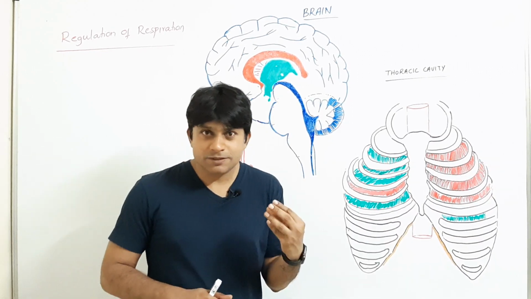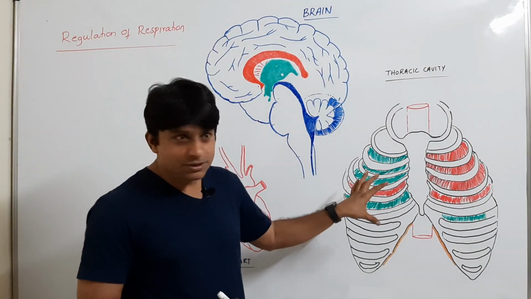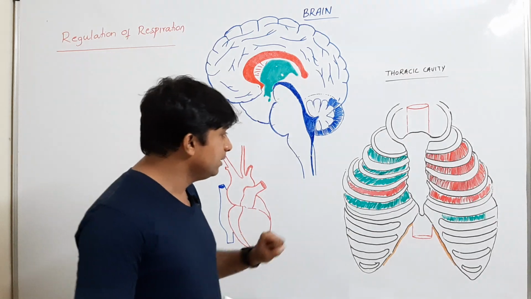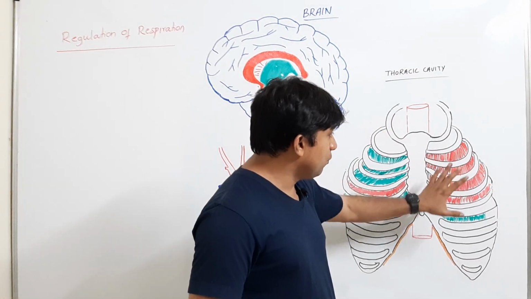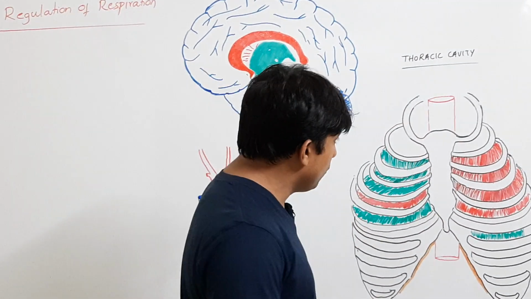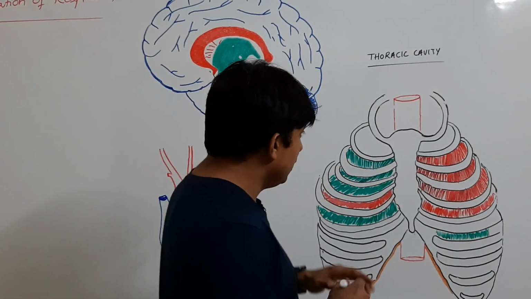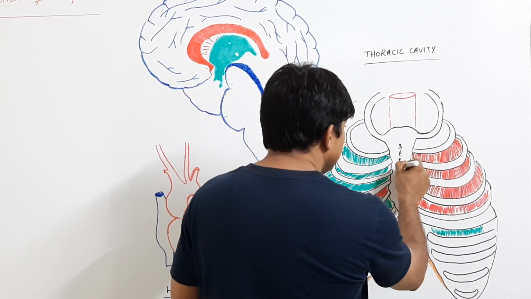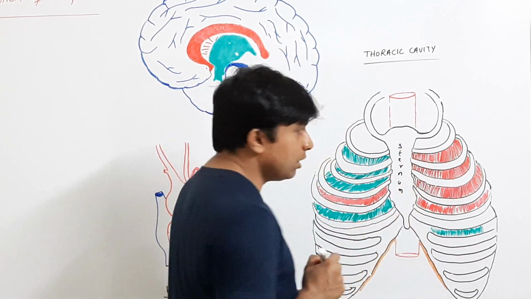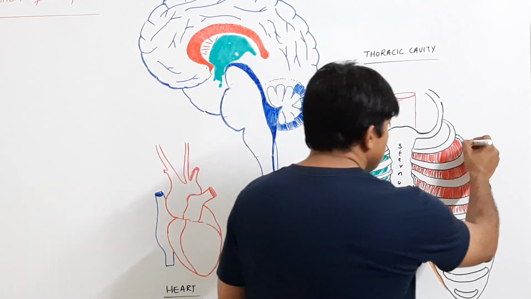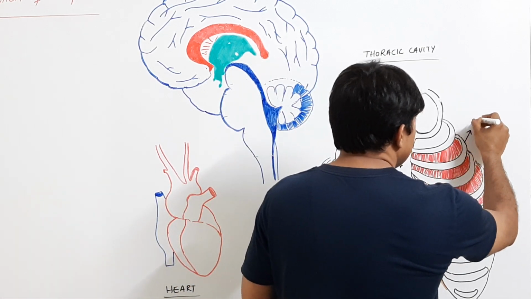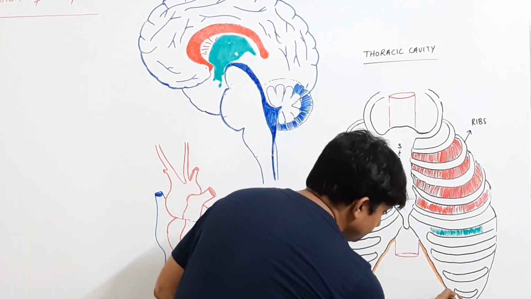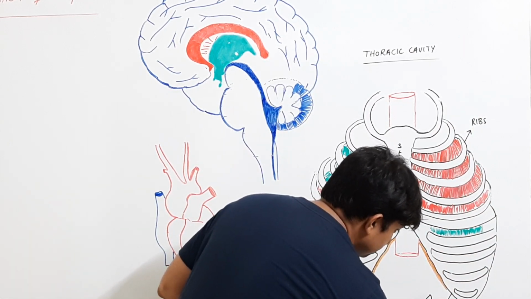Before going to this, I'll just demonstrate these diagrams, just basic diagrams you have to remember. Then the process becomes very simple. So this is your thoracic or chest cavity. The thoracic or chest cavity is lined on the ventral side by sternum, which is called the breastbone. These are ribs. And this is your diaphragm.